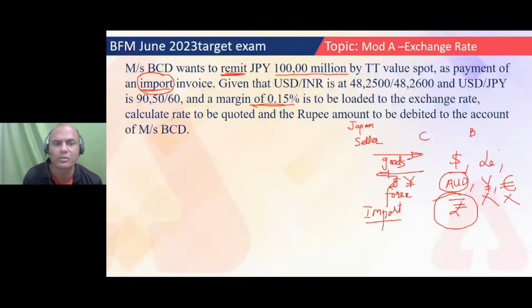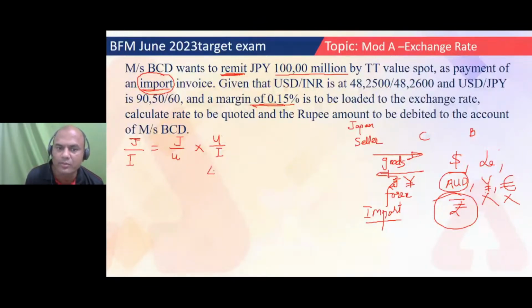See here, what do we want? Understand the problem first. We want JPY to INR, because this customer is in India. But do I have the rate of JPY to INR? I have USD to INR and USD to JPY. So what will I do? I'll use it like this: JPY to USD into USD to INR. So you brought USD in between. So JPY to USD and USD to INR. Now do I have the rates over here? USD to INR, I'm having this rate. What is this rate? 48.26.